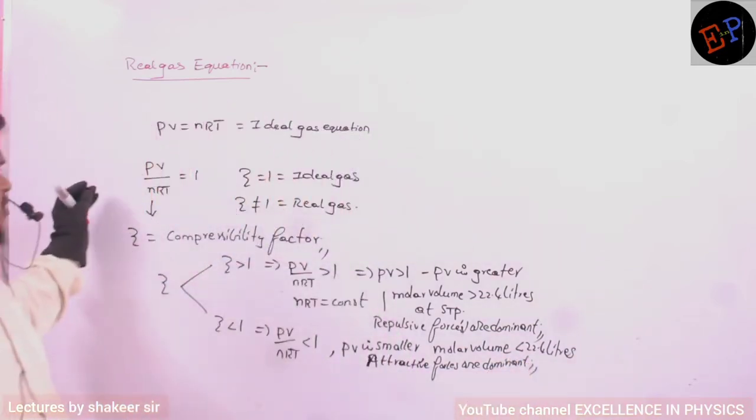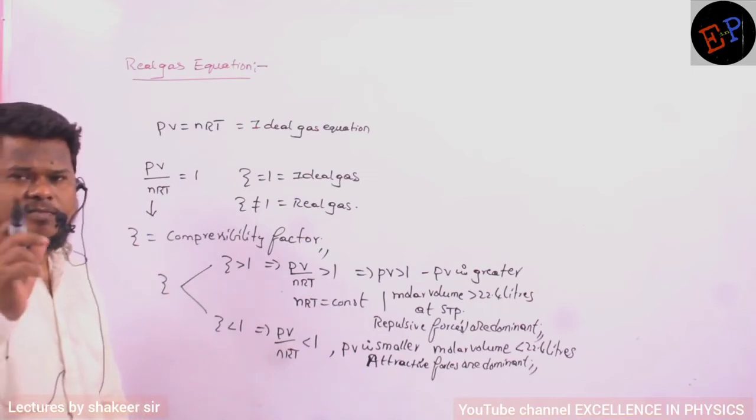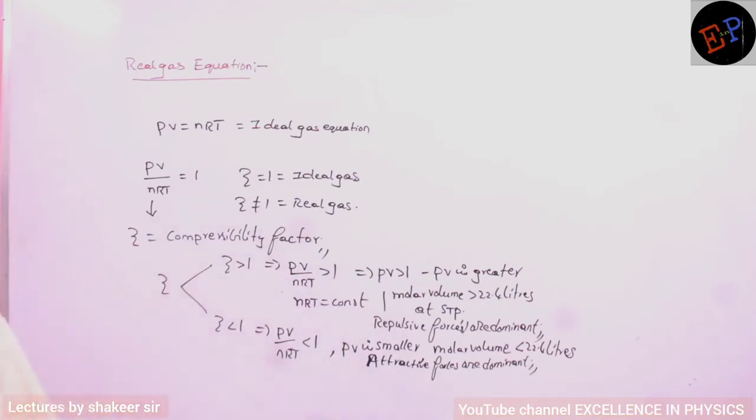So this is a small discussion on the Z value, which is called the compressibility factor. Make a note up to here.